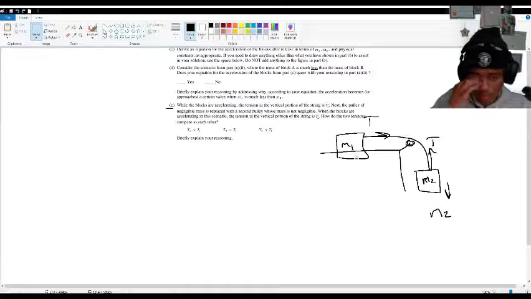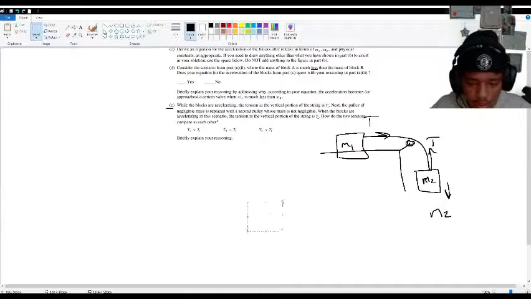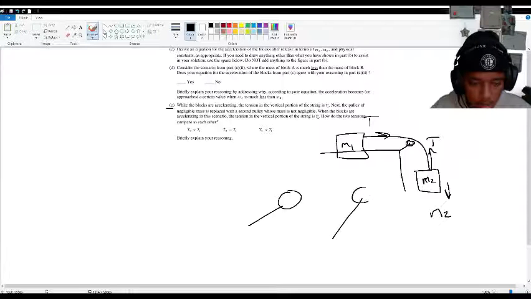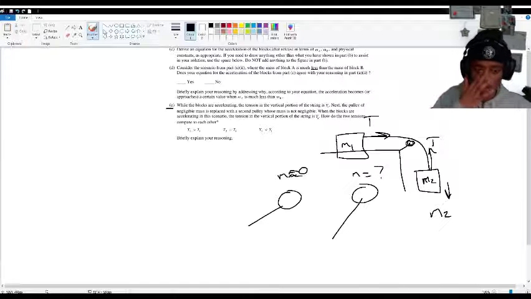So the pulley has mass now. What happens? Let's get a close-up on the pulley. I'm going to make two pulleys. This one is mass equals 0, roughly 0. And this is mass equals a number that is greater than 0.